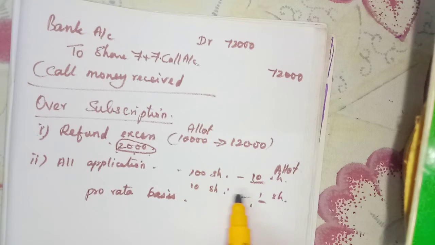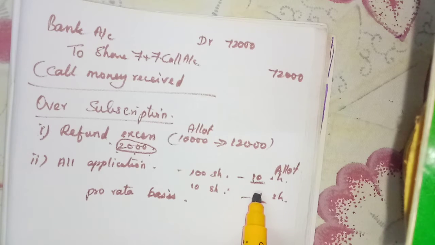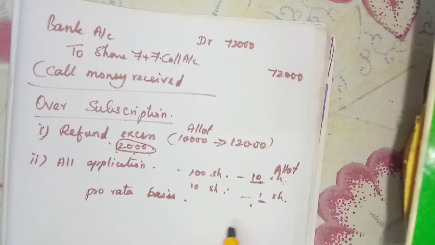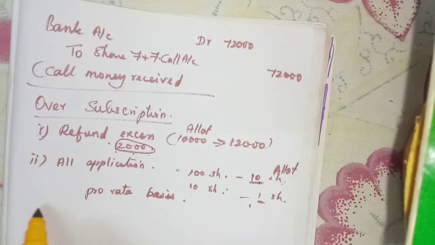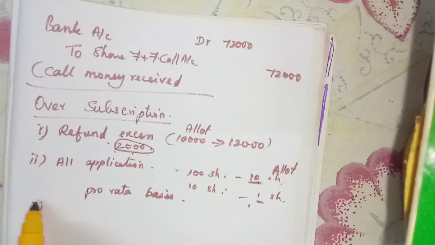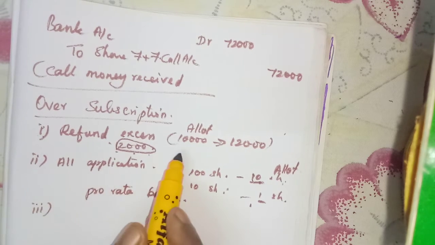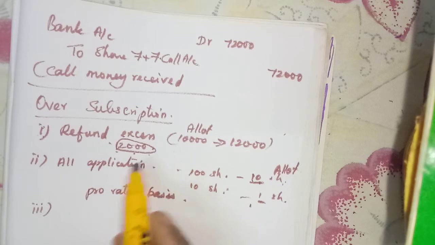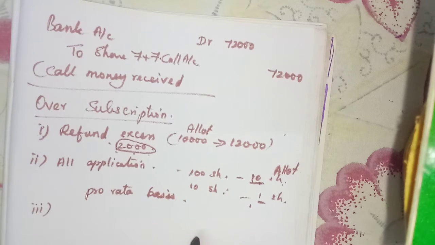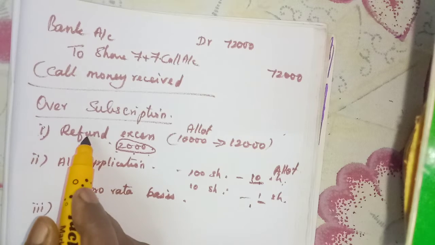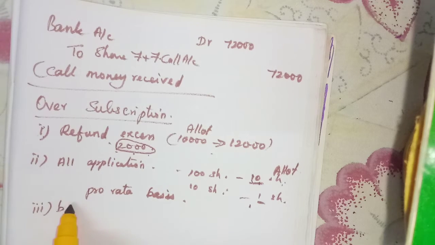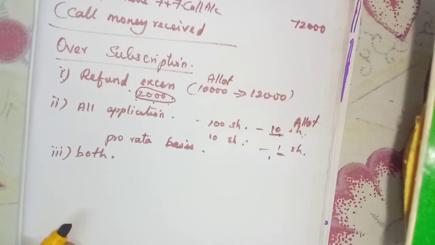When they make the allotment, they will reduce this amount and call for the remaining amount. Understood? Or they can do both. They can cancel some of the shares and accept the remaining. Both in combination also they can do. That is how to treat over subscription.